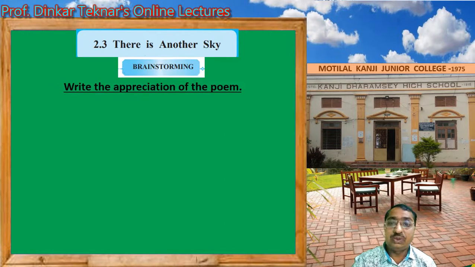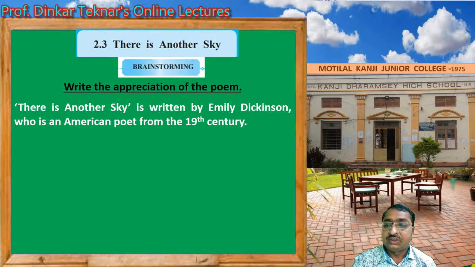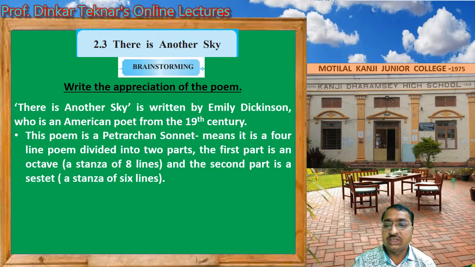Now appreciation of the poem. There is Another Sky is written by Emily Dickinson, who is an American poet from the 19th century. This poem is a Petrarchan sonnet, means it is a 14-line poem divided into 2 parts.